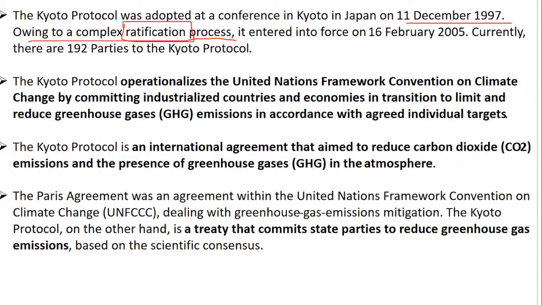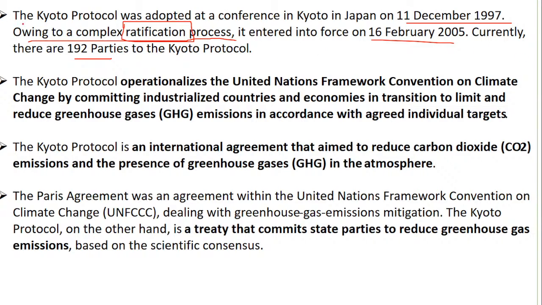So owing to the complex contracts and agreement system, it entered into force, meaning it came into force from 16th Feb 2005. Currently, there are 192 parties to the Kyoto Protocol. So please remember that the Kyoto Protocol was adopted in 1997 and came into force in 2005.